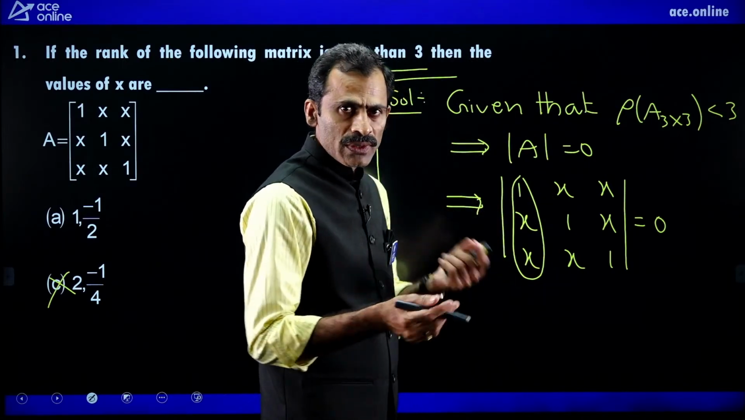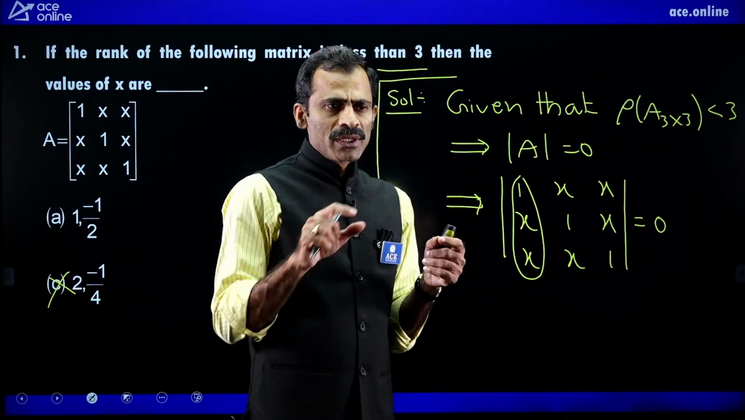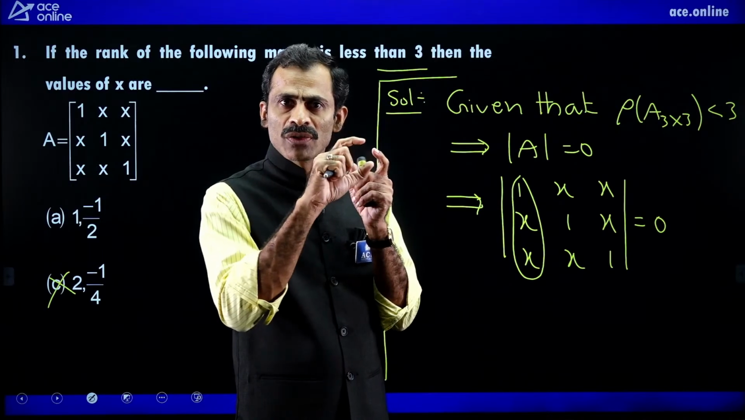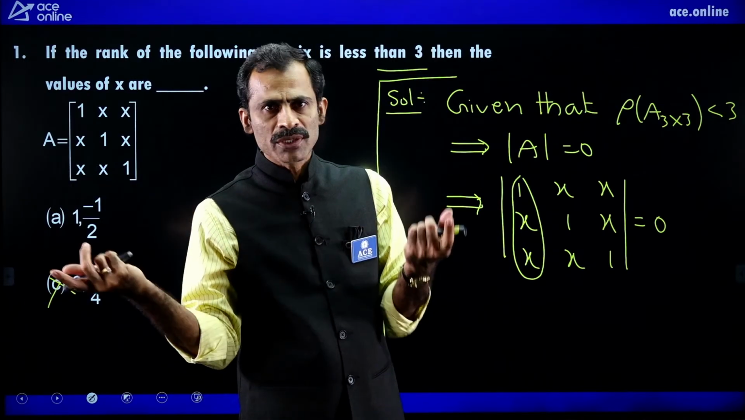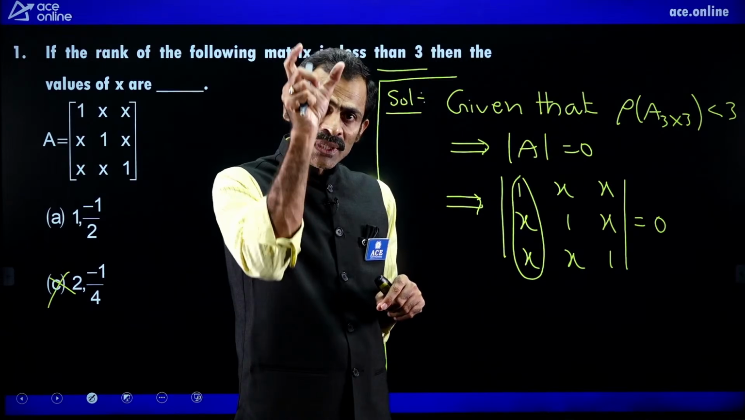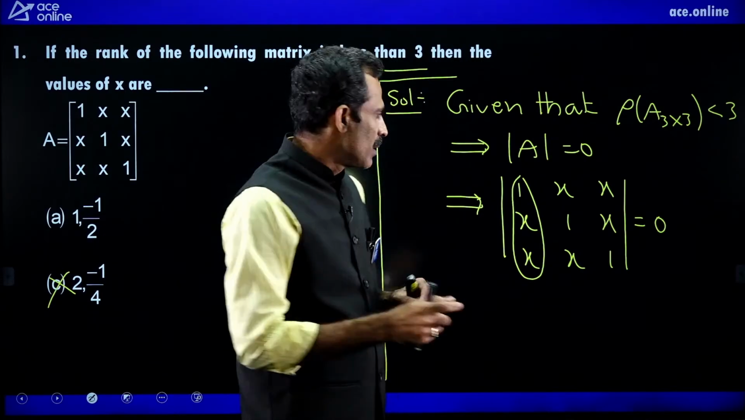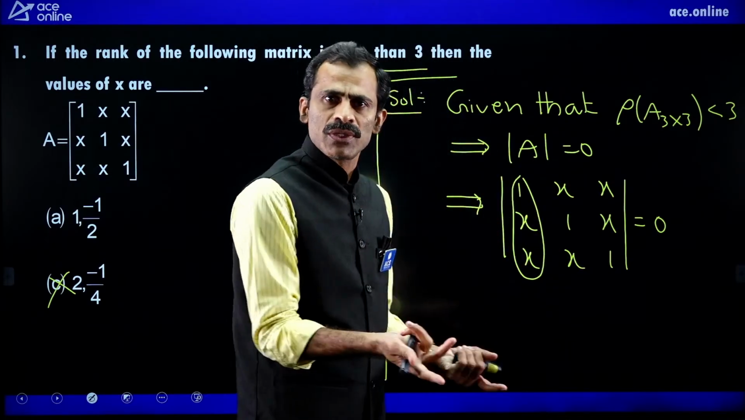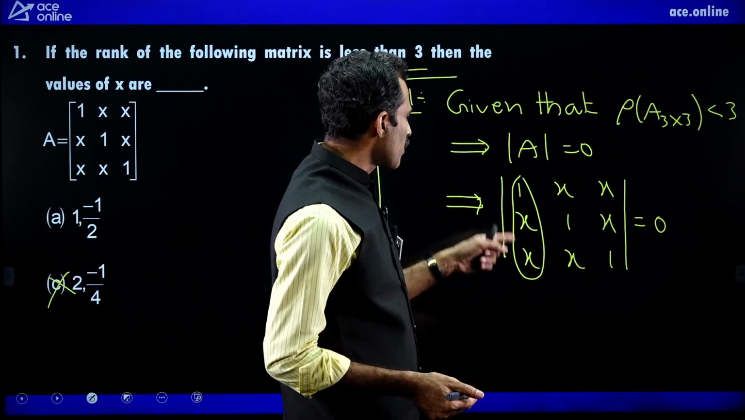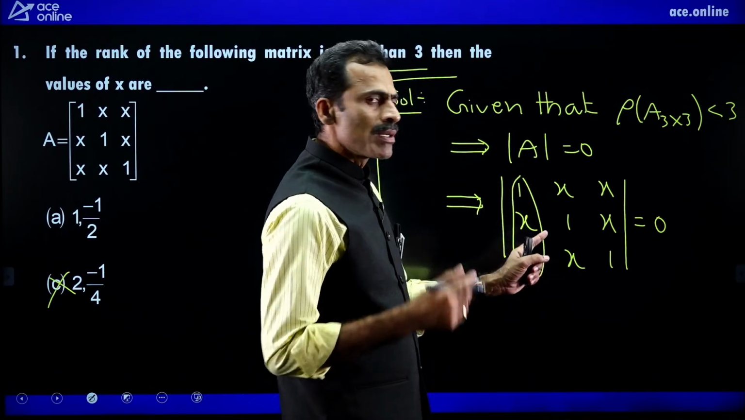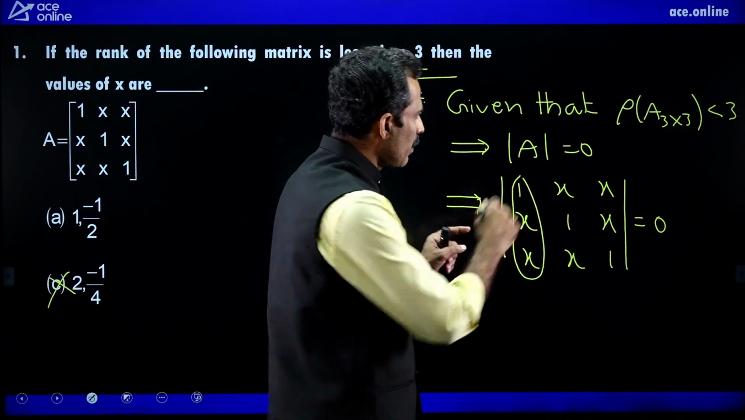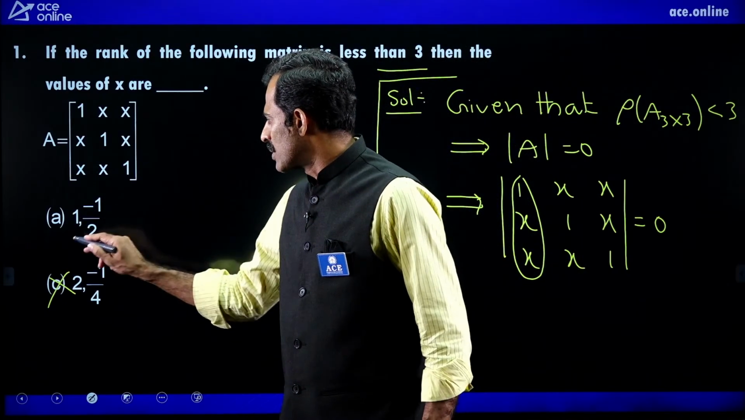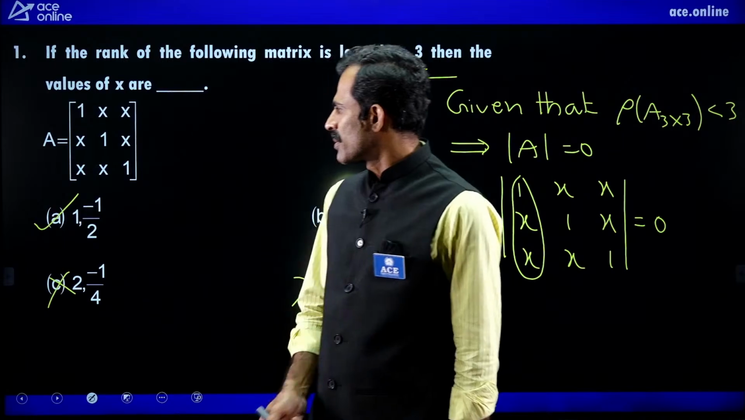In a determinant, if the sum of all the elements along each row is 0, the determinant is 0. Likewise, if the sum of all the elements along each column is 0, the determinant is 0. For x equal to minus 1 by 2, the sum of the elements along each column is 0. That is why the determinant is 0. Finally, this determinant is 0 for these 2 values of x. Therefore, it is the correct answer.